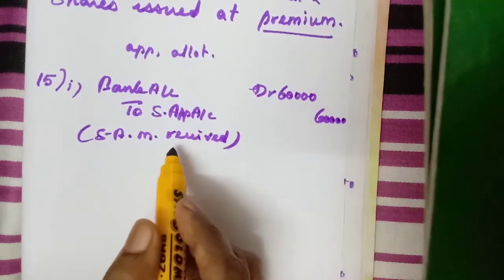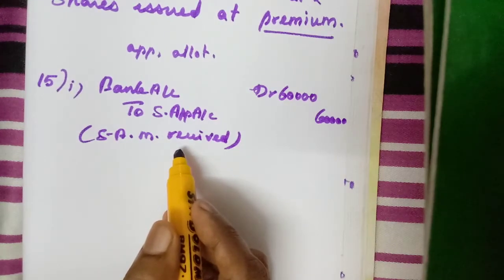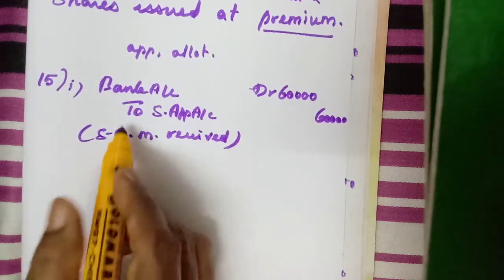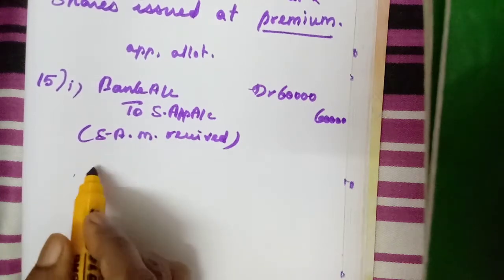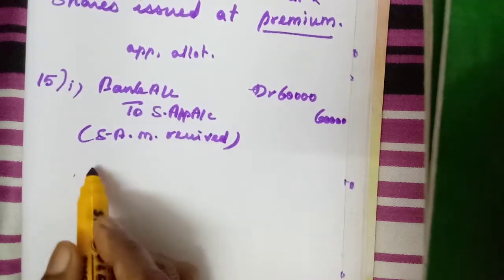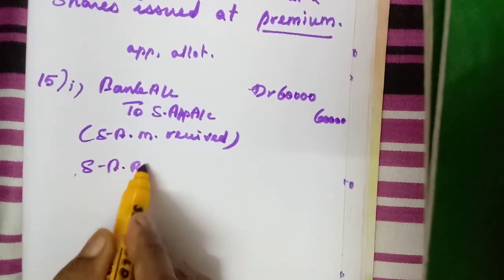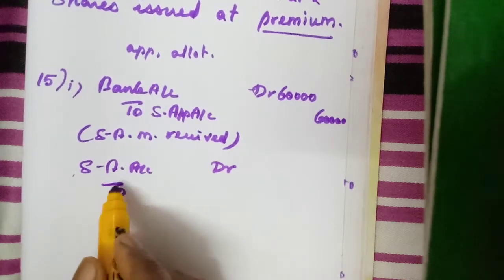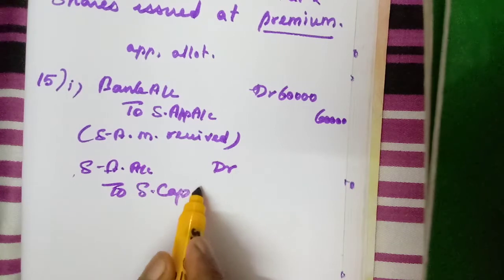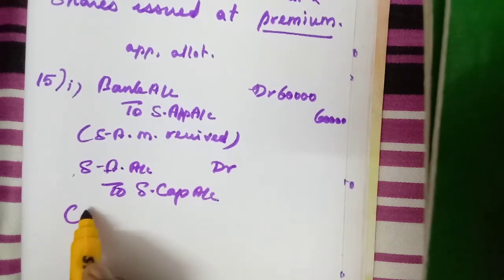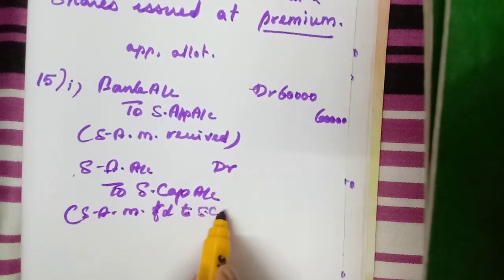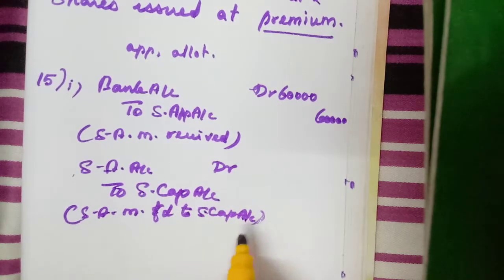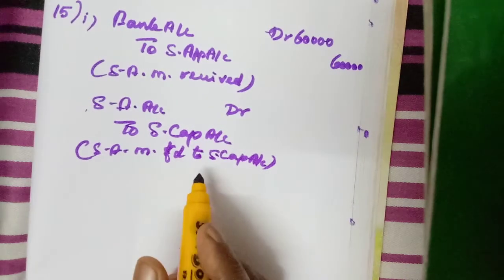Excess applications were rejected by the directors, so we transfer to share capital. Share application account debit to share capital, share application money transferred to share capital account. You write fully, that's why I am reading. You listen to my words and write.